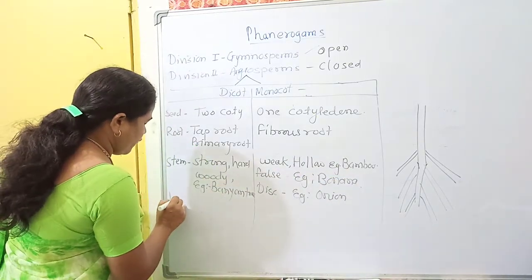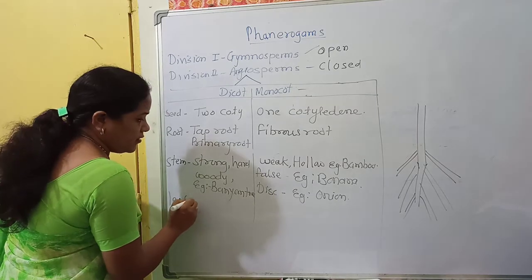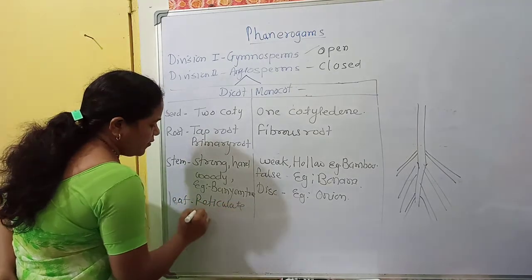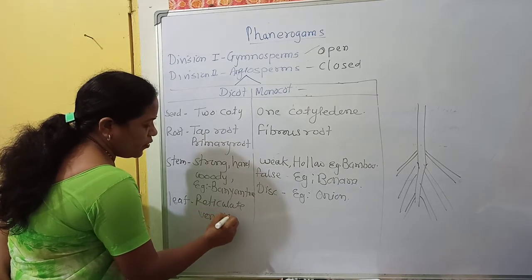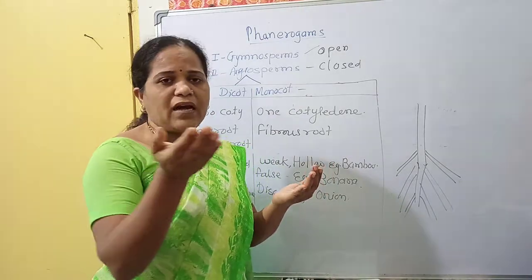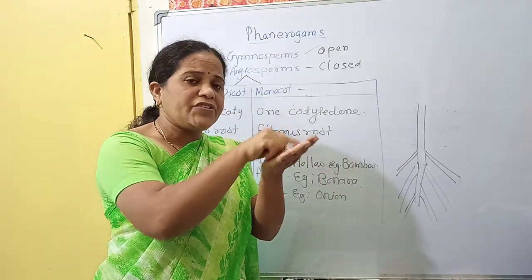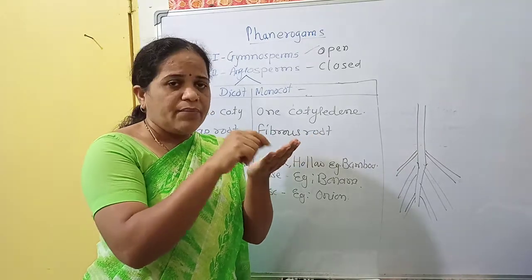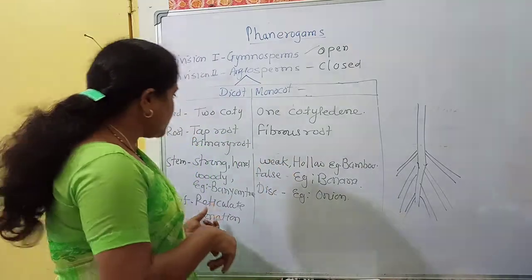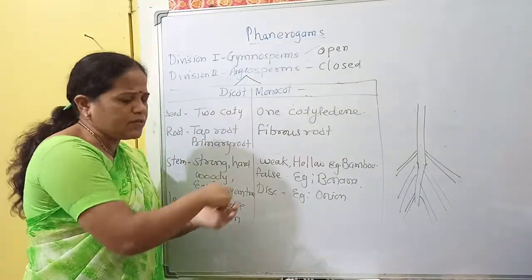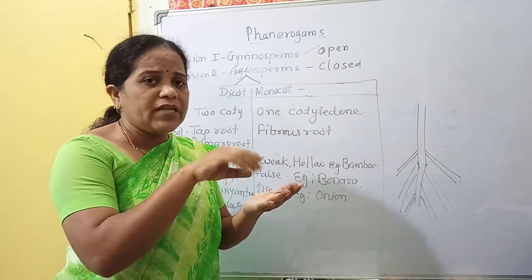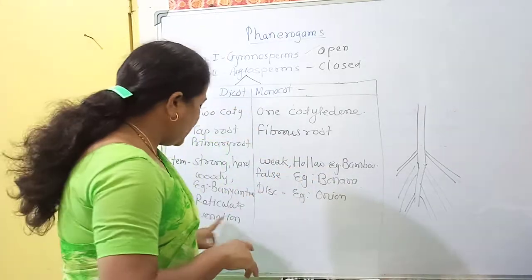Now next one is the leaf. What is the leaf structure? It has reticulate venation. You know the venation? Whenever we hold a plant leaf, it has a margin. It has venation, which means there are lines present on the leaf. That is known as venation. The venation found in dicot is reticulate, which means the whole leaf has different types of veins spreading everywhere, and it is called reticulate.